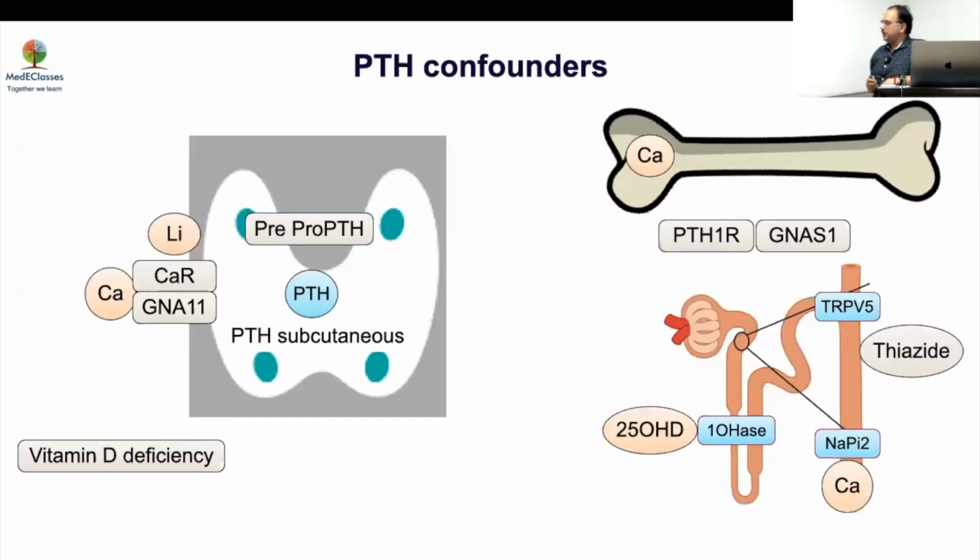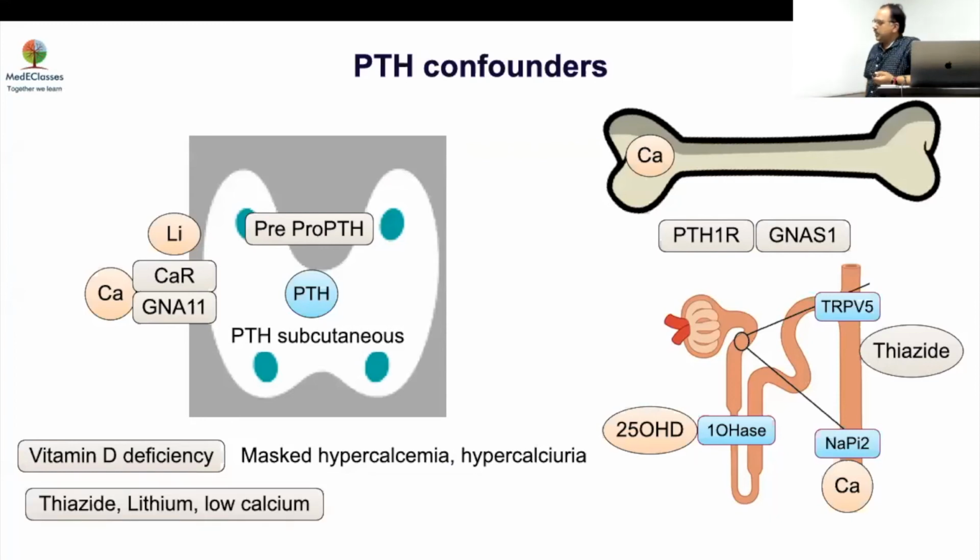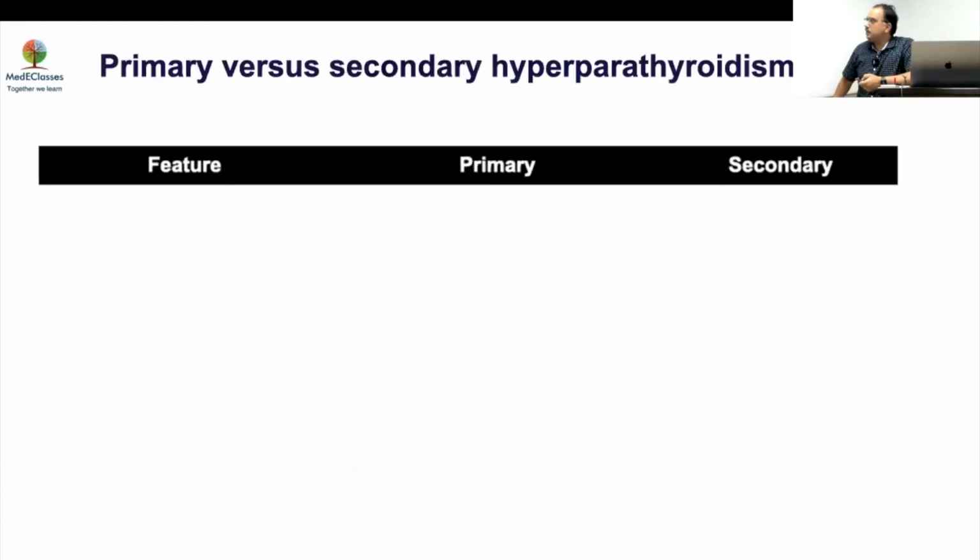So what will happen if you have vitamin D deficiency? You will have a masking of hypercalcemia, which may have happened in this case, and hypercalciuria will also be masked. That's why in the algorithm we said repeat after a course of vitamin D. Second, if you have something like thiazide diuretic, lithium use, or low intake of calcium, again, you can have a false hypocalciuria. It does not mean that this is benign hypercalcemia. It's actually still hyperparathyroidism. So these things you have to look into when you are evaluating in that regard.